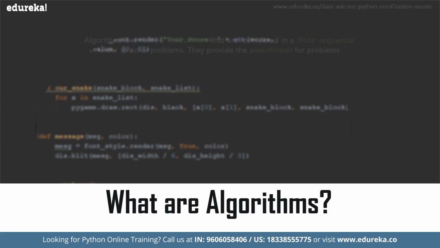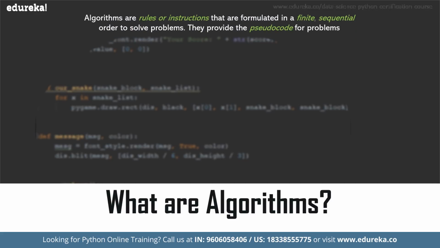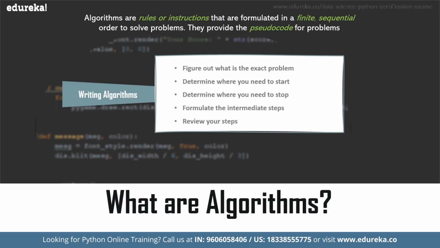Algorithms in general are rules or instructions that are formulated in finite sequential order to solve problems and get the required results. They give a pseudocode for problems and can be implemented in several languages as they are not language specific. So how do you write algorithms? Algorithms are generally written as a combination of user understandable language and some common programming languages. They are commonly written in steps. However, it is not always necessary to do so.